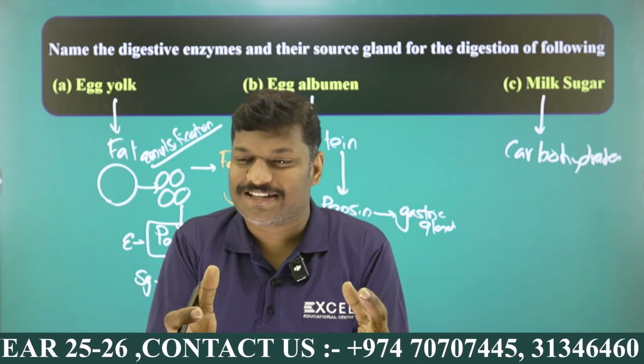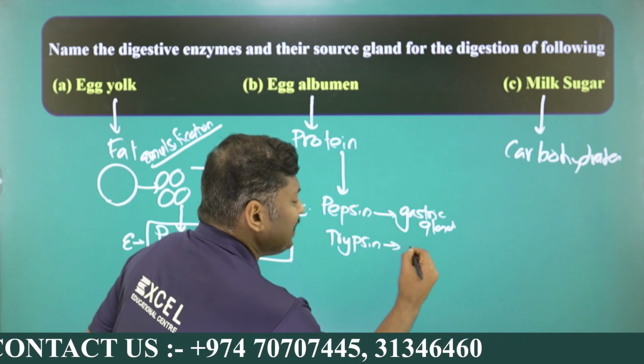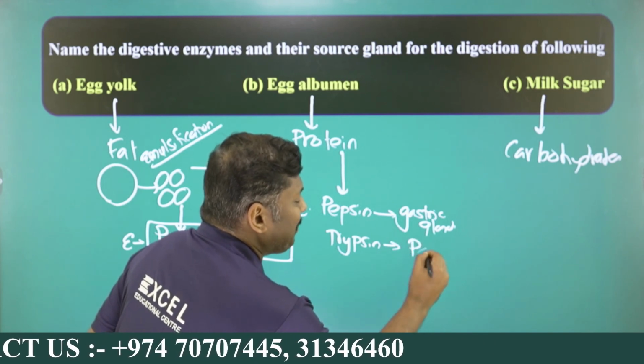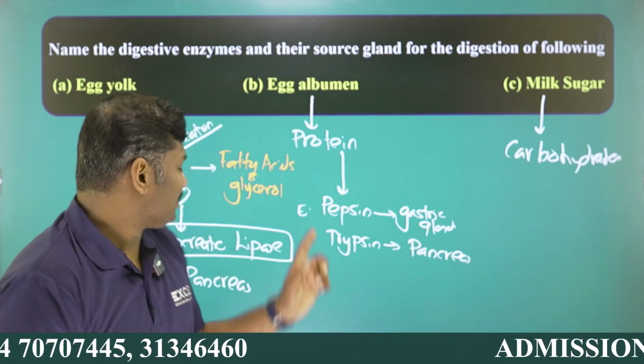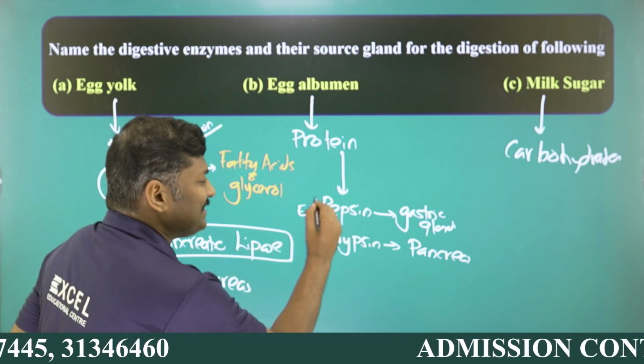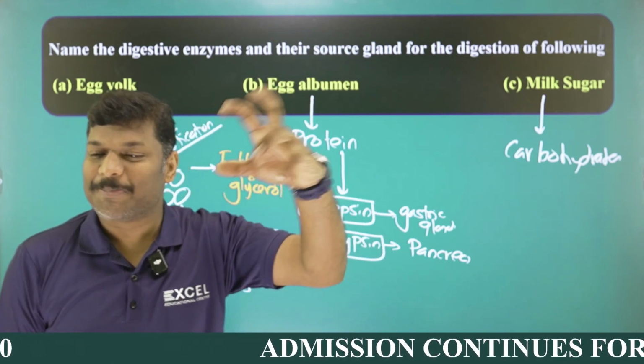Thyroxine cells are there, my dear students. Anyway, here you can see the gastric glands are there, and the trypsin is produced by the pancreas. The source gland is also an important one, my dear students. So that's why pancreatic lipase, and this is the enzyme pepsin, this is the enzyme trypsin, my dear student. Pepsin and trypsin are the protein digestive enzymes.